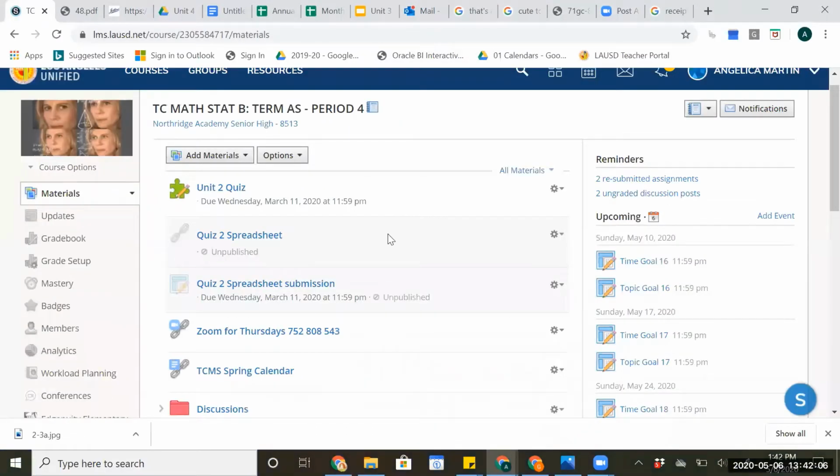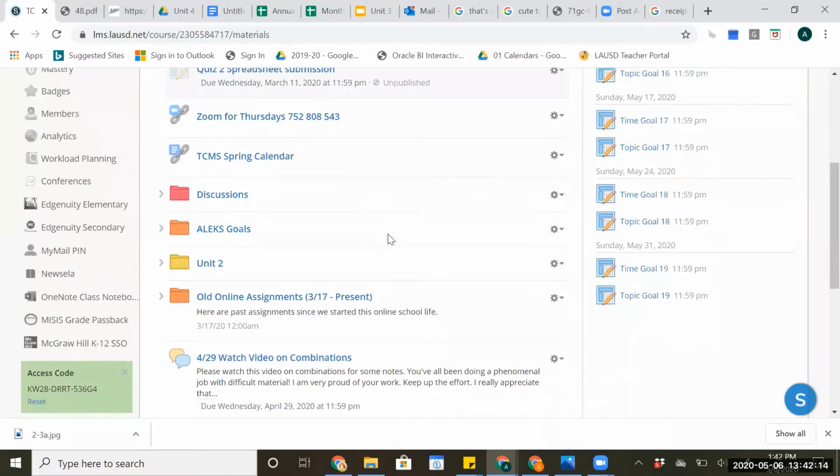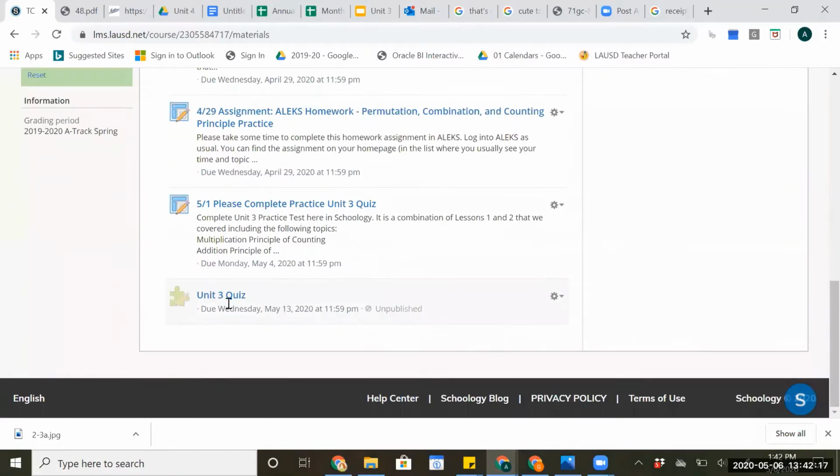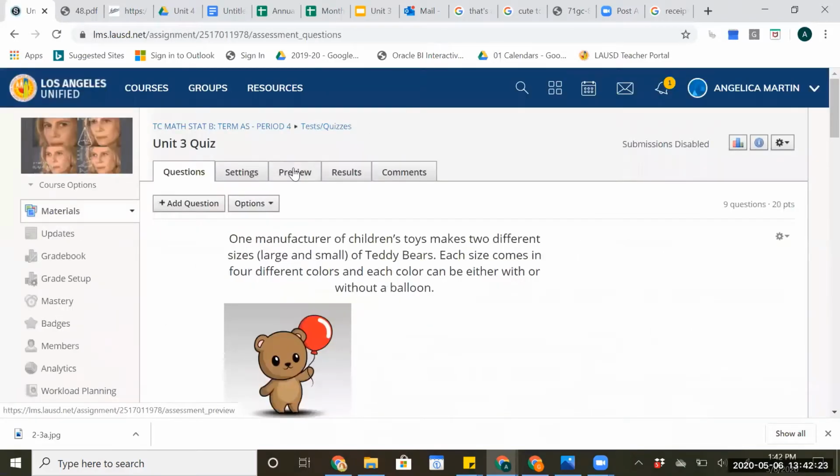So over here is period 4's materials page, okay, where usually you land when you click on our class website or class Schoology page. And your quiz is going to be all the way down here. It's not posted yet, so that's why it's kind of grayed out. And let's preview this thing together, okay?